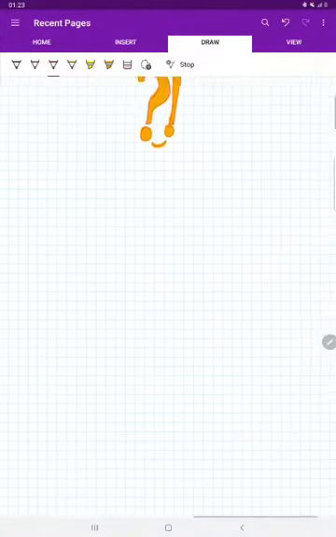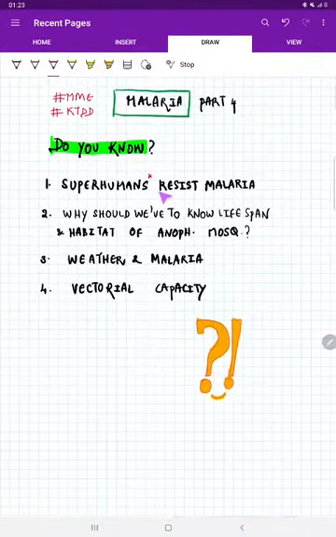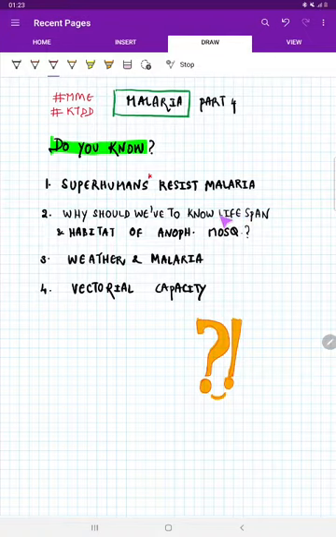So hope you got the answers for who are the superhumans who resist malaria, what do you know about lifespan and habitat of Anopheles mosquito, what is the relation between weather and malaria, and vectorial capacity.